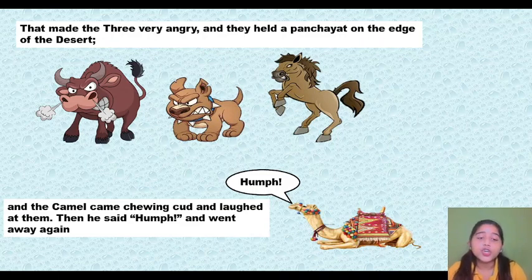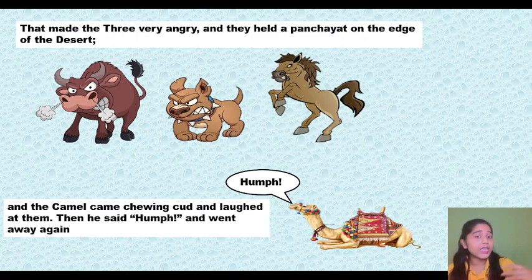That is chewing the cud. He came chewing his food and laughed at these three creatures. The camel is saying, see, I was idle, I didn't work, I was all proud of myself, and now you have to work and I am here sitting like a king.